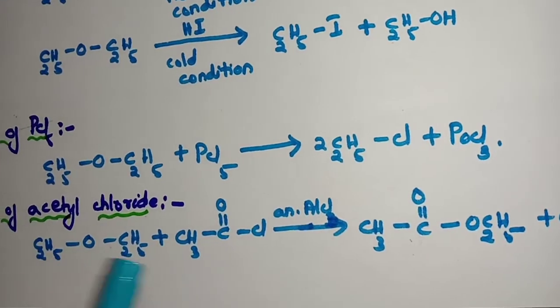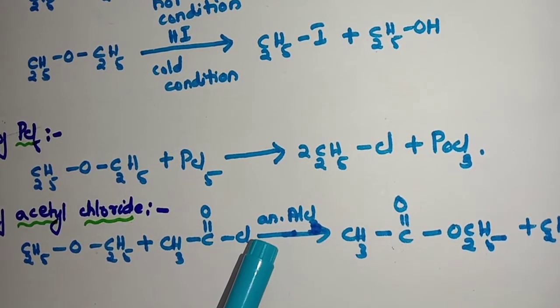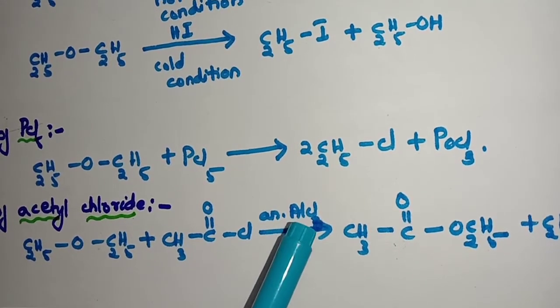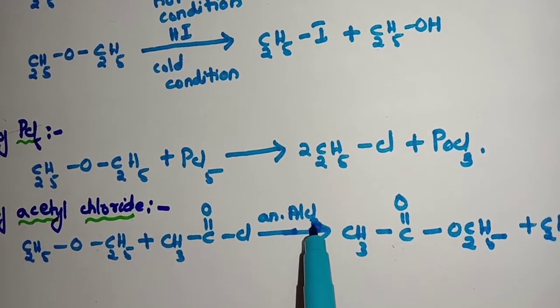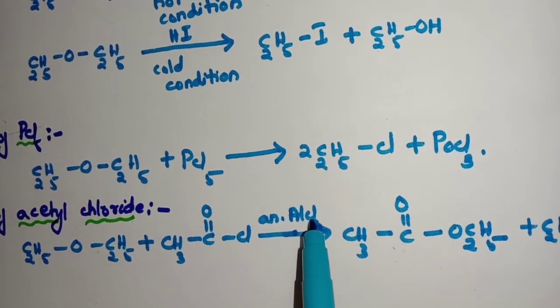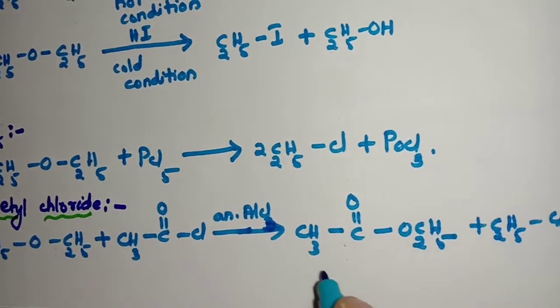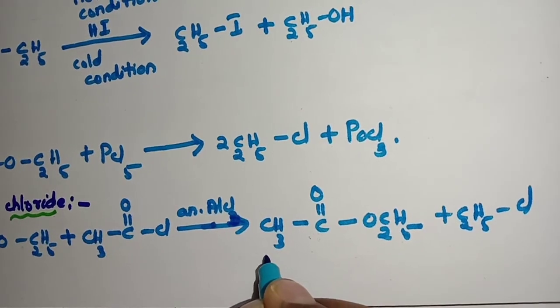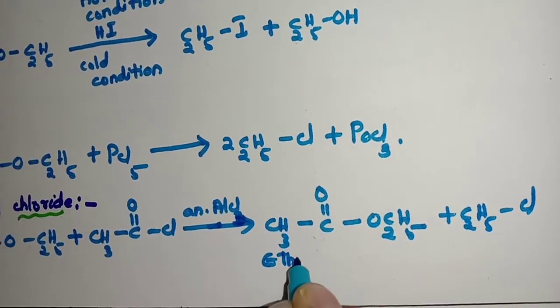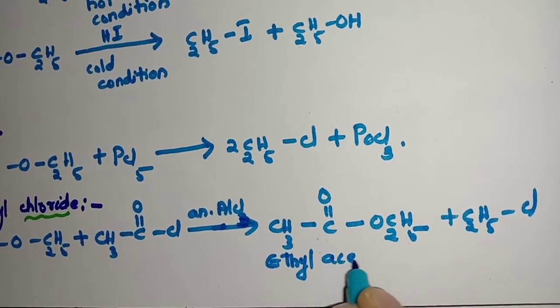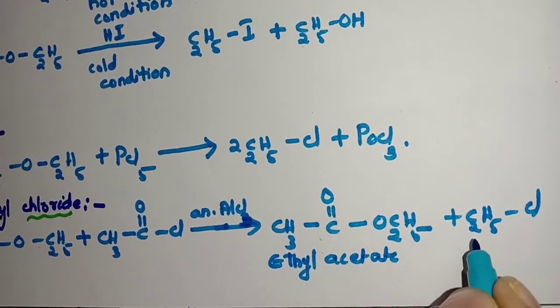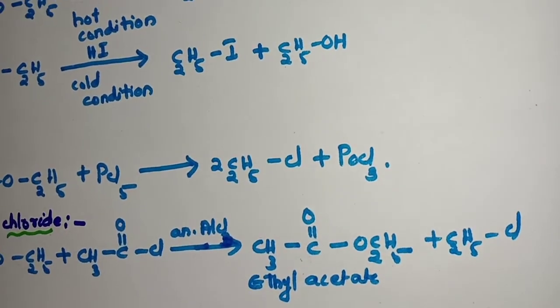So when it reacts with acetyl chloride in the presence of anhydrous AlCl3, please make it clear, this is AlCl3. We get the ester CH3COOC2H5, its name is ethyl acetate, plus the alkyl halide, that is ethyl chloride.